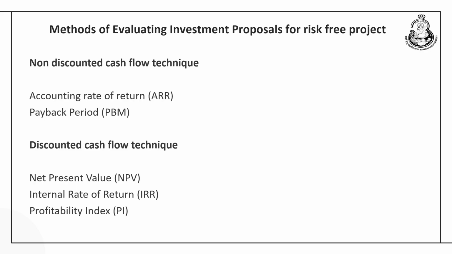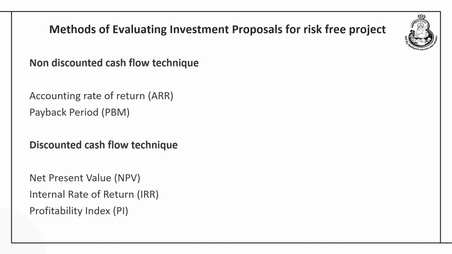Now, there are certain methods for evaluating investment proposals for risk free projects. All these techniques can be segregated into two parts. One is called the non-discounted cash flow techniques. What are non-discounted cash flow techniques? Here we do not convert the future cash flow to its present value, and that is how it is named as non-discounted cash flow technique.